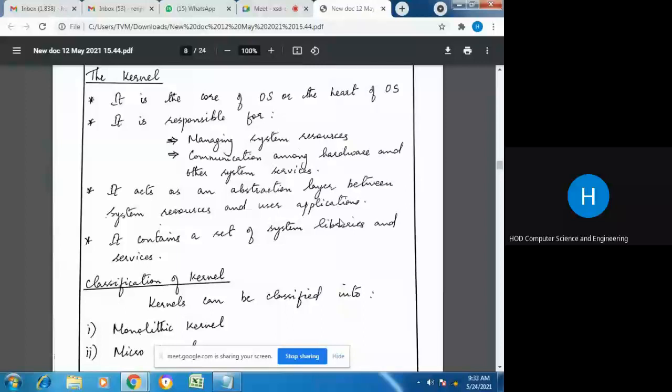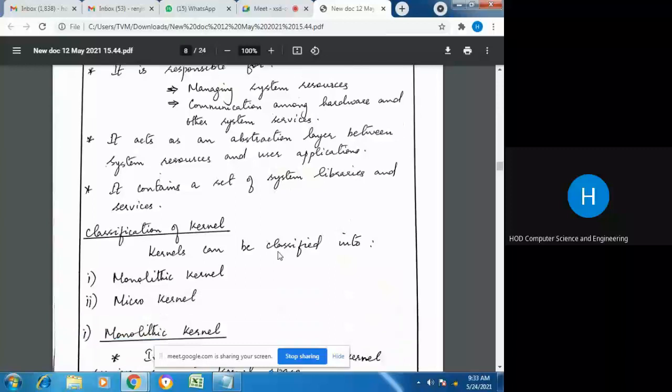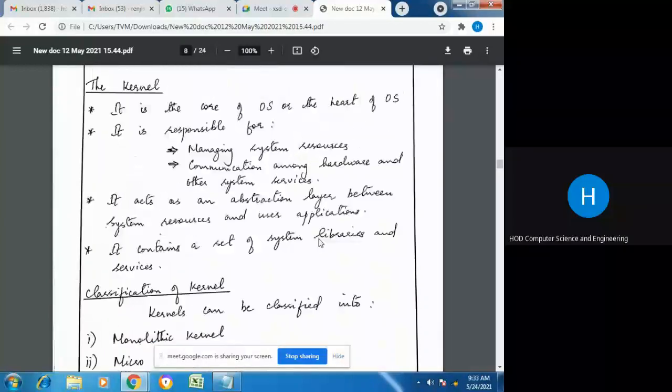So the kernel acts as an abstraction layer hiding all the details. Then it contains a set of system libraries and services. Using these libraries and services, it performs its functions. So this is about the kernel.